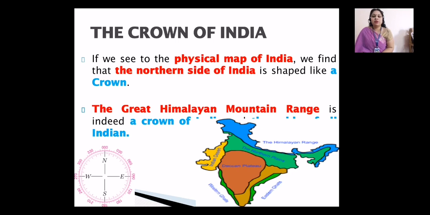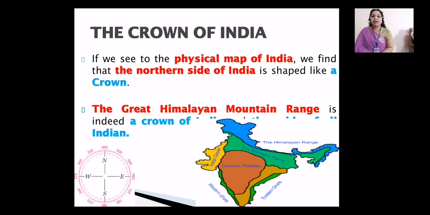So if we go towards the northern side of India, we see that the shape of the map, the shape of our country, is just like a crown. If we see our physical map of India, towards the northern side it looks just like a crown, and the great Himalayan mountain range is indeed the crown of our India.